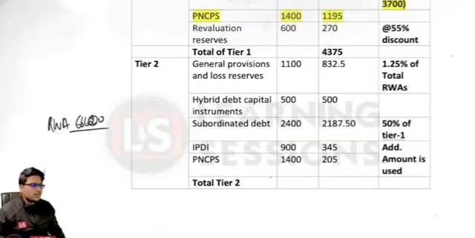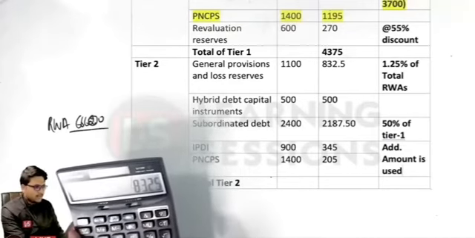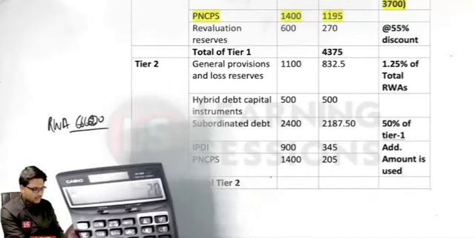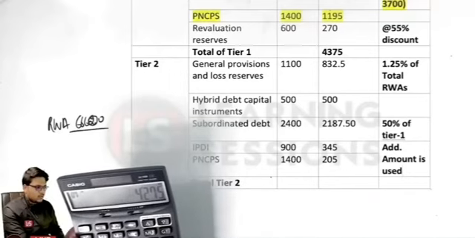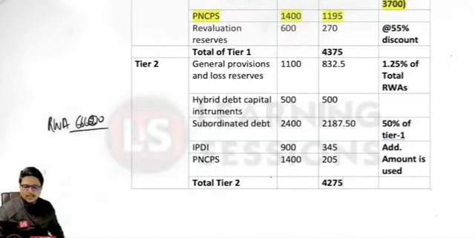So what is the total tier 2 capital we have? The total is 832.5 plus 500 plus 2187.5 plus 345 plus 205, so it is amounting to 4275. I just told you that tier 2 capital can be maximally 100% of the tier 1 capital, so it is permissible in this particular case. Yes or no? Kindly let me know if I'm mistaken anywhere.